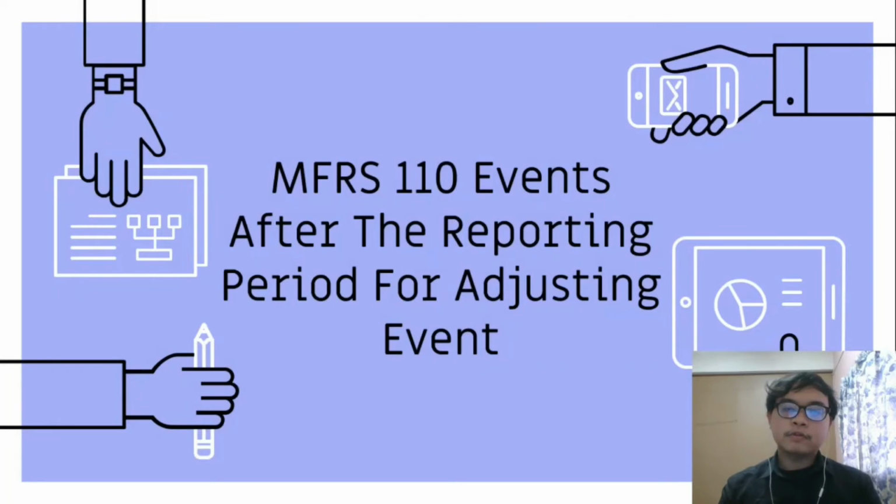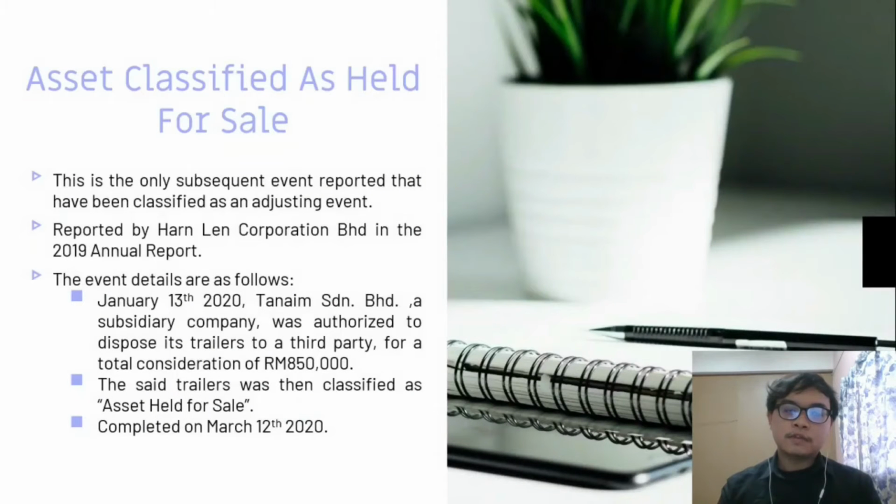So we'll move on to MFRS 110, events after the reporting period for adjusting event. The first event is the asset classified as held for sale. This is the only subsequent event reported that has been classified as an adjusting event by the 4 companies. It is reported by Harn Len Corporation Bhd in their 2019 annual report.